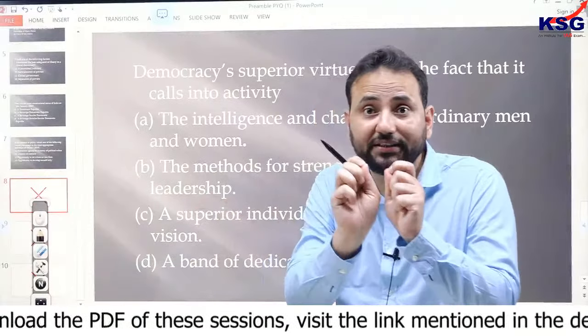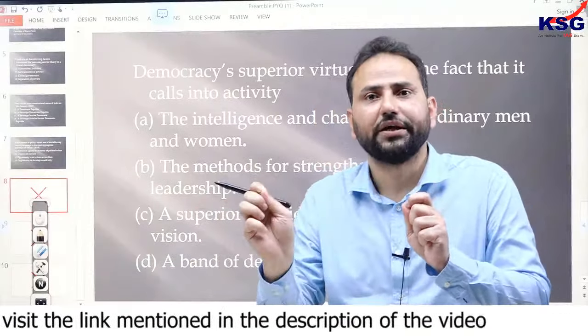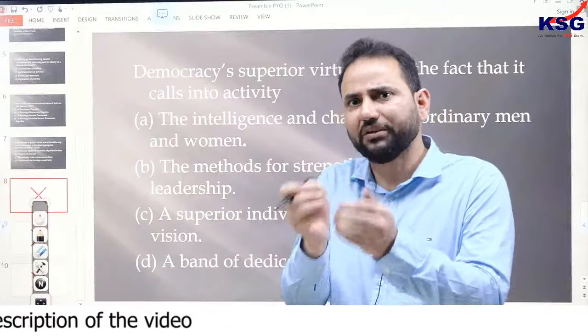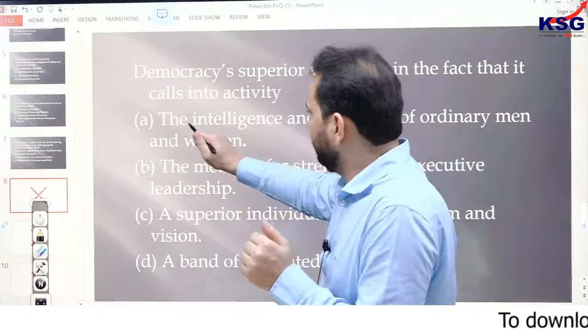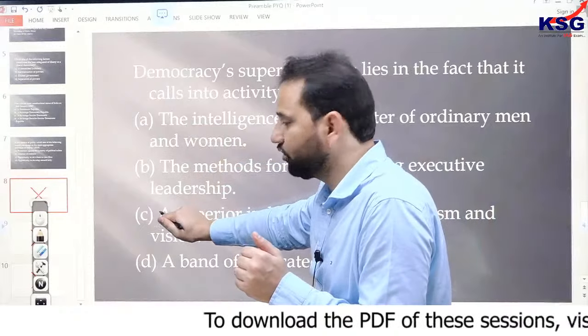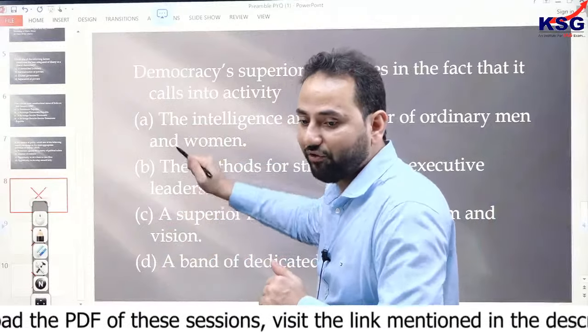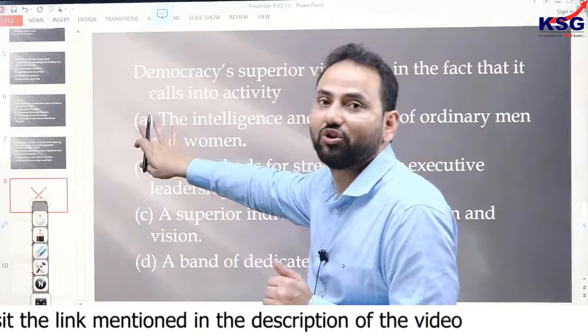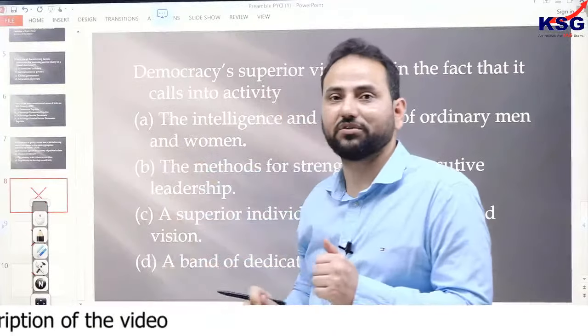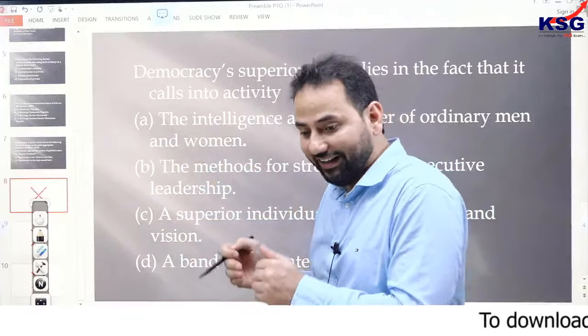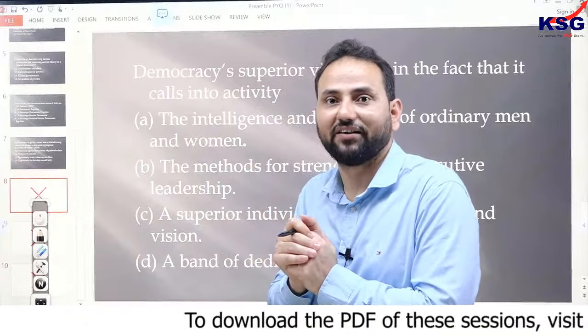And this is the basic thing with reference to philosophical questions. In these philosophical questions, on a regular basis this will happen that A is also an answer, C is also the answer, D is also the answer. So even if you know that A is the answer, don't jump to solution A. Just go through all these terms and then only you will be able to get the exact concept associated with that.